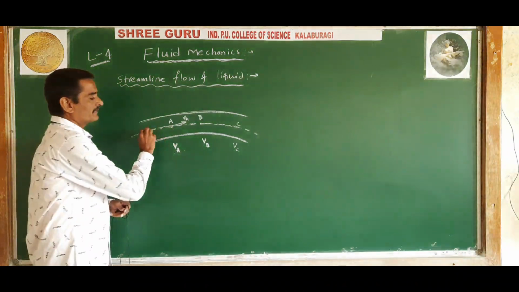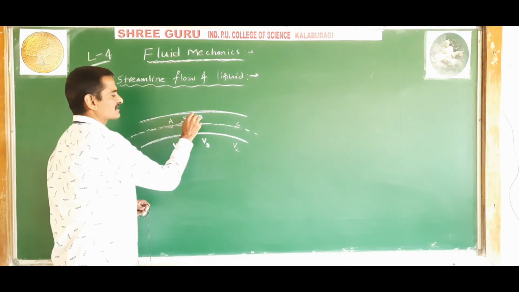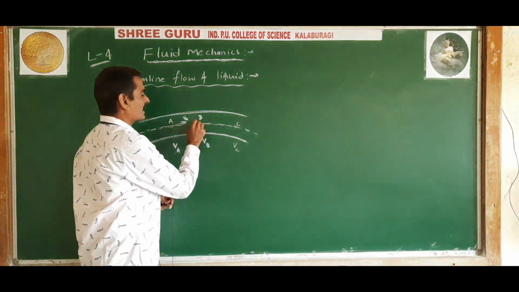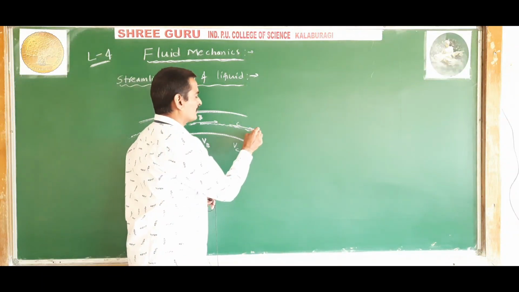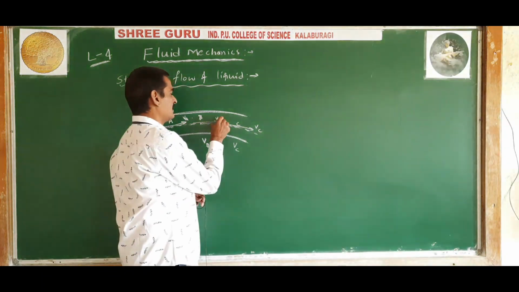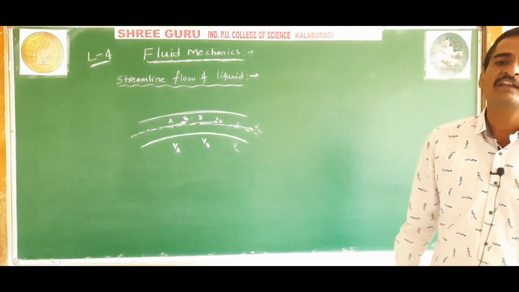And similarly, a tangent drawn at any point on a streamline will give the direction of velocity at that point.